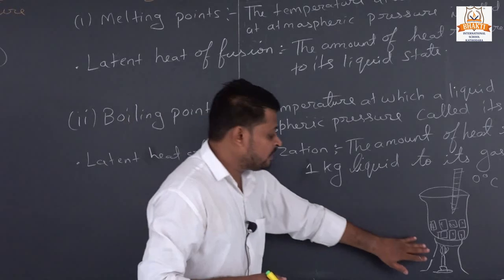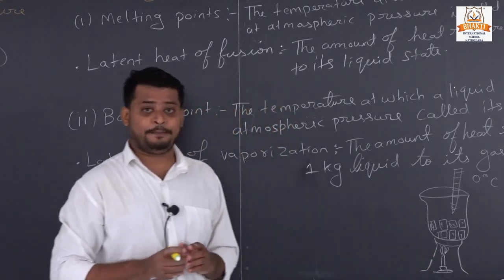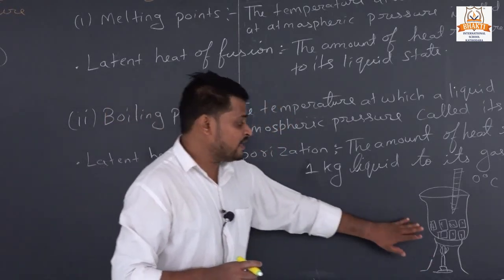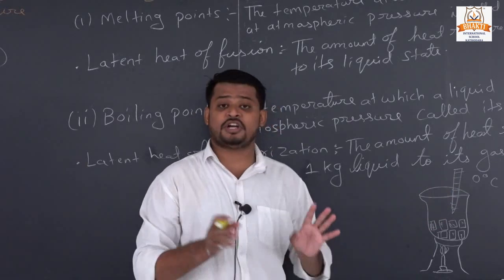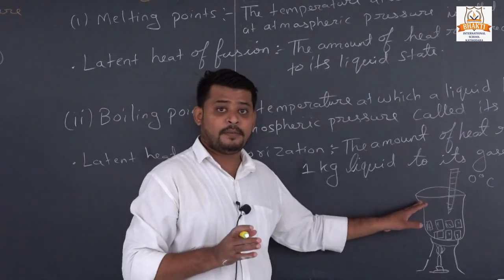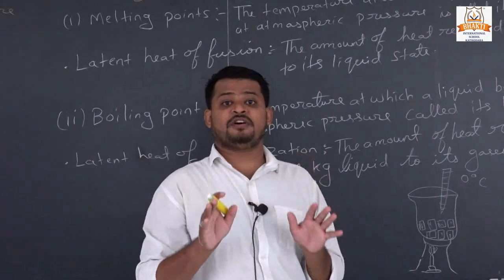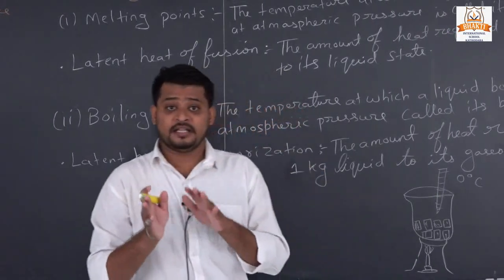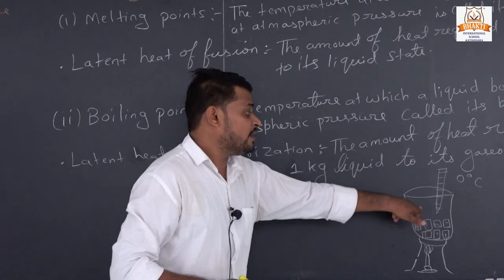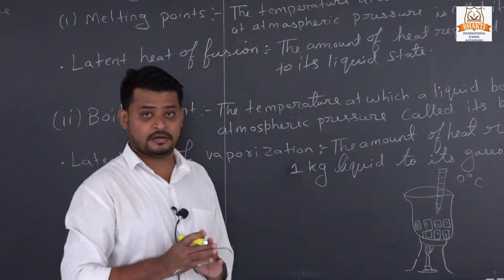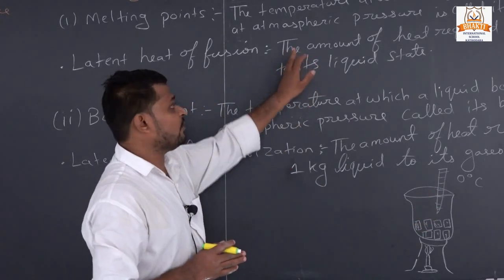Means we are continuously increasing the heat, but the temperature of ice in the beaker is not changing. But when all the ice converts into liquid, then the temperature in the beaker will change.